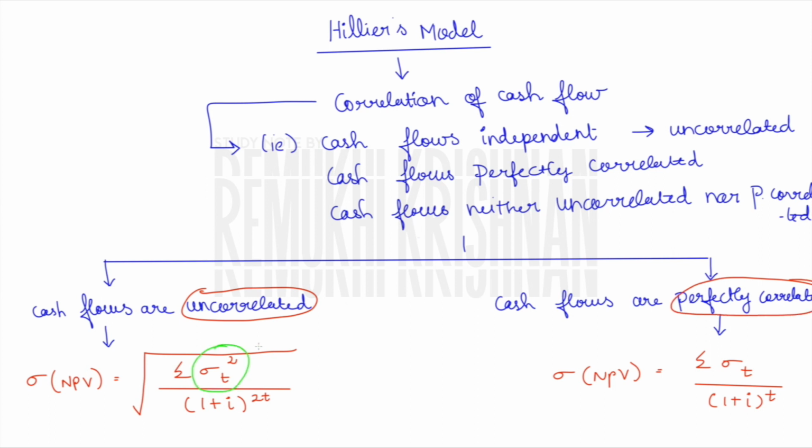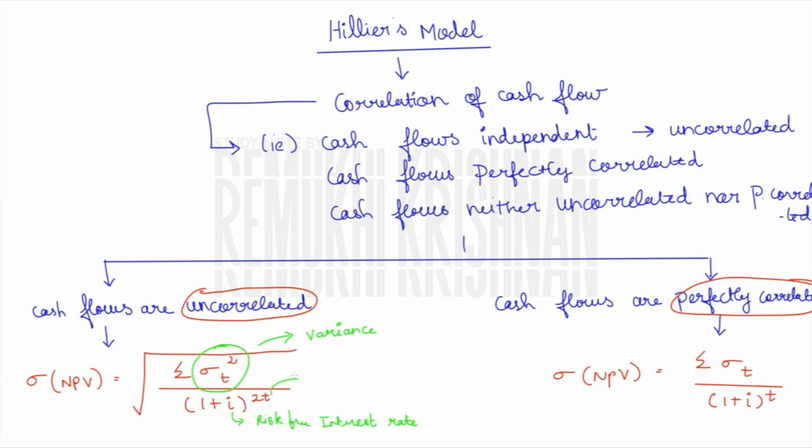The main thing to be noted is that when it comes to uncorrelated, we are going to use sigma t the whole square. If you remember, sigma square is nothing but variance. So here we are considering our variance. Another important thing to be noted is that for this sum we are not going to use our discounted rate. We are going to use our risk-free rate. Okay, this is very important. If you are provided with two rates, that is, your discount rate and also a risk-free interest rate, kindly go with the risk-free interest rate and don't use your cost of capital.